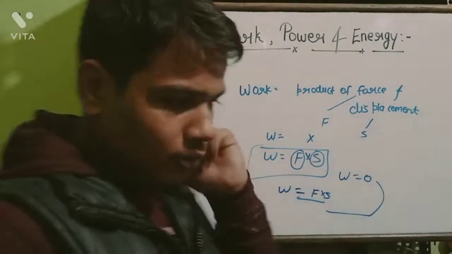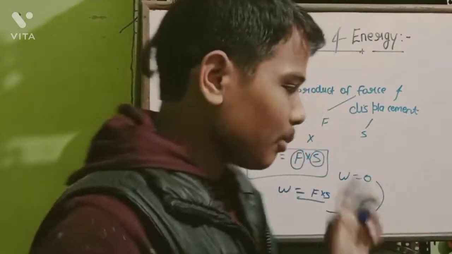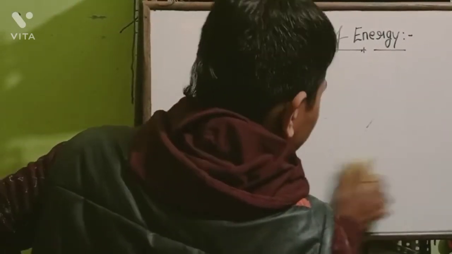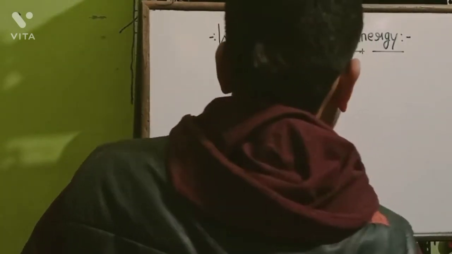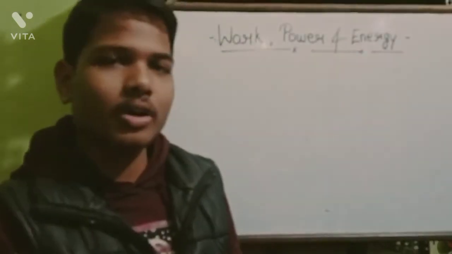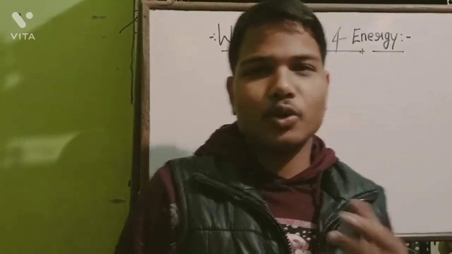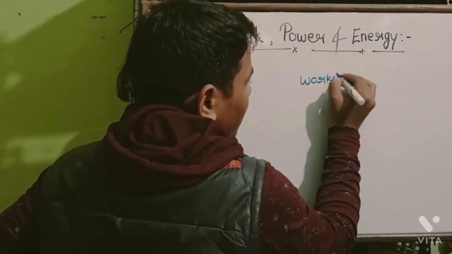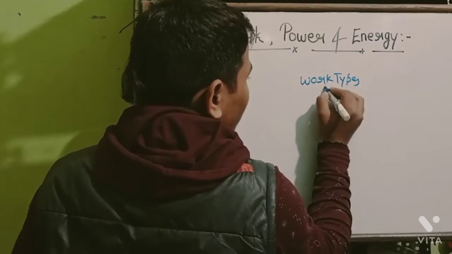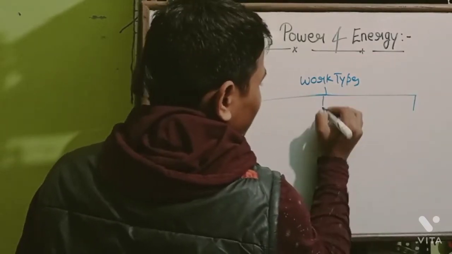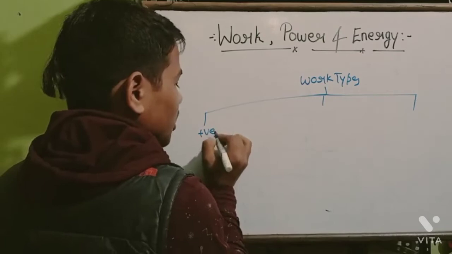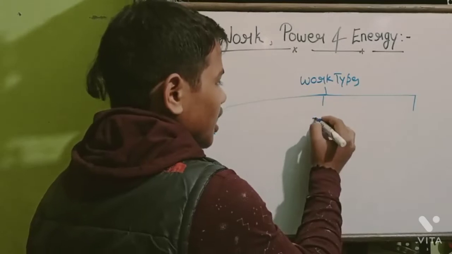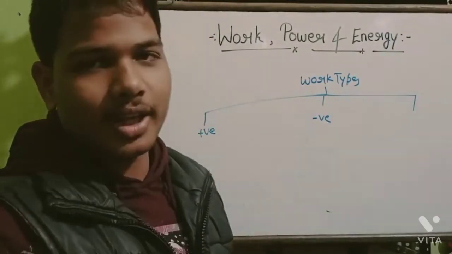Now we will go to the types of work. There are mainly 3 types of work, and that is very simple. When we do work, either we did work or we didn't. If someone is doing work properly, then it may be positive work, and if he didn't do it properly, then it will be negative work, and if we don't do work, then it will be 0.